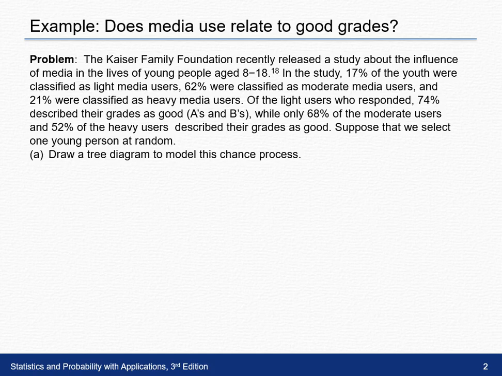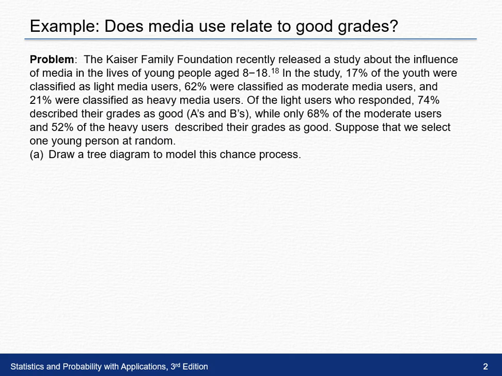Suppose we select one young person at random. What we're asked to do in part A is draw a tree diagram. So tree diagrams are helpful when we have a sequence of events, and in this case from the Kaiser Family Foundation we do. We have how much media use the young people in the study had, how they classified their media use, and then how they classified their grades.